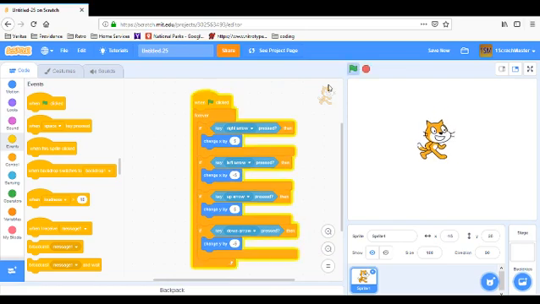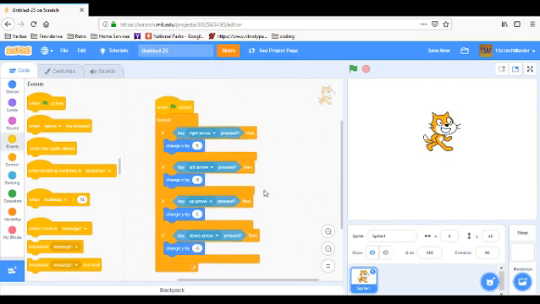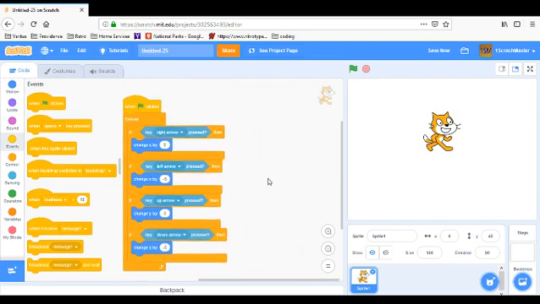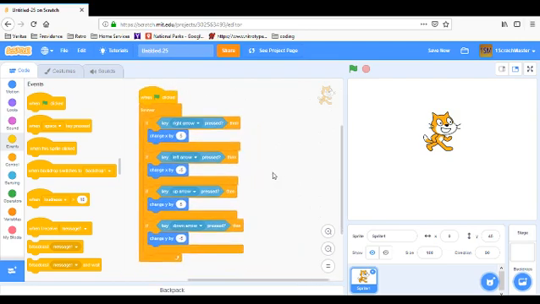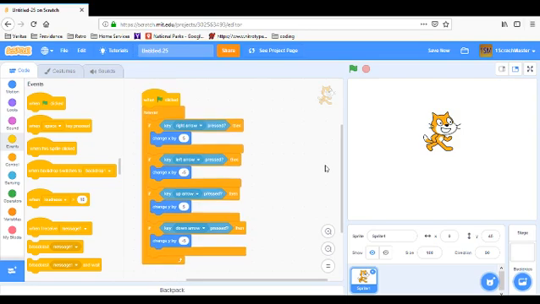But now we can move the cat around. Now that is cool. But I would do more code, because this is not a very great code, it's just a little bit of code. But you've learned how to use this key, right arrow press, left arrow, and all these kind of things here.